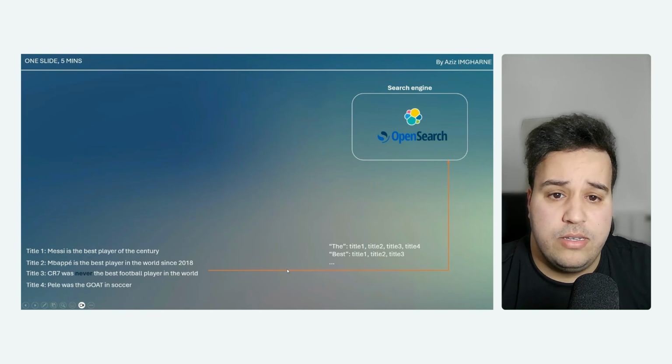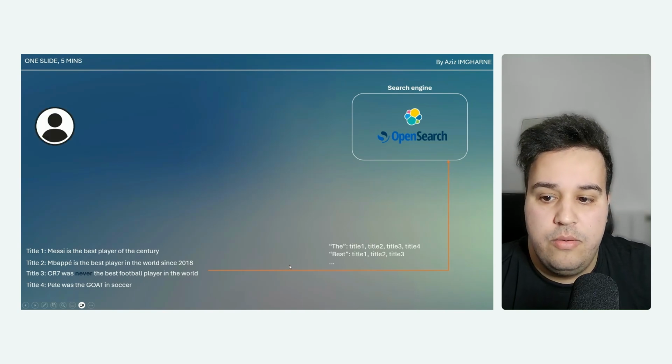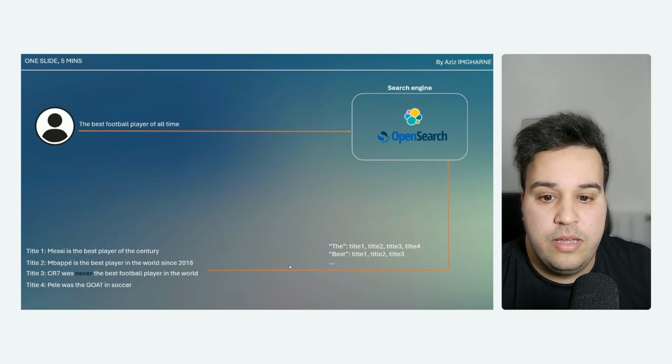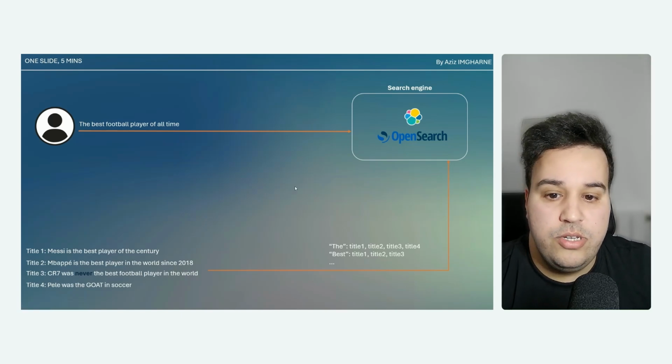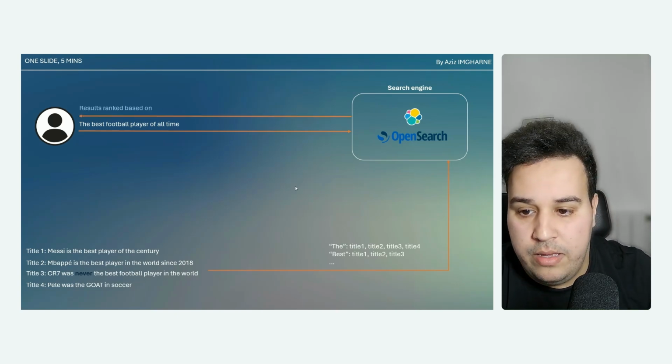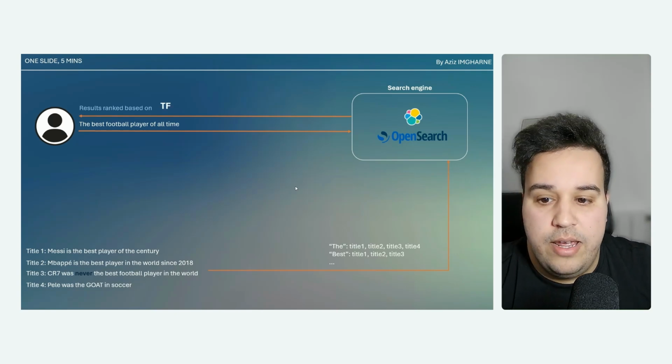Once we index all of those titles, when a user comes in and asks for the best football player of all time, our search engine is going to look at the titles in its database, get the results, and rank them. The first ranking mechanism is term frequency.